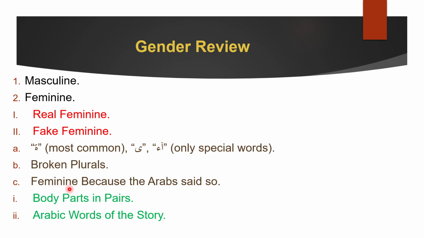Feminine because the Arab said so is divided into two parts. Body parts in pairs. We saw this: knee, elbow, or eyes, even ears. All these are pairs, so that's why they are feminine. And the Arabic words of the story, which I just introduced you to. I don't expect you to memorize all these right now, but you have the entire week to learn them, so please memorize the story because it will really help you.